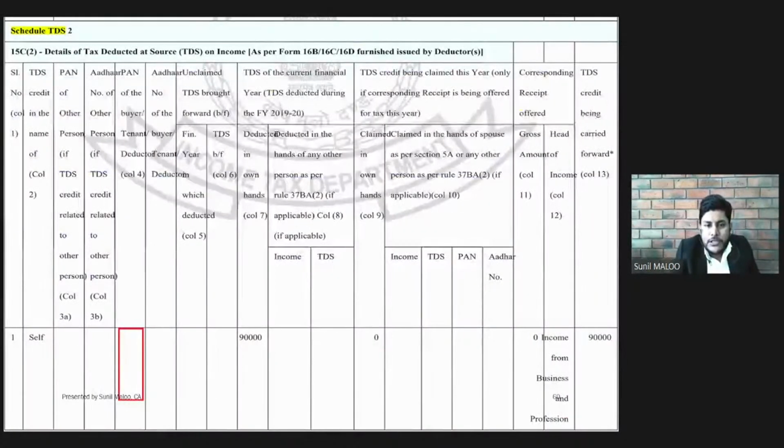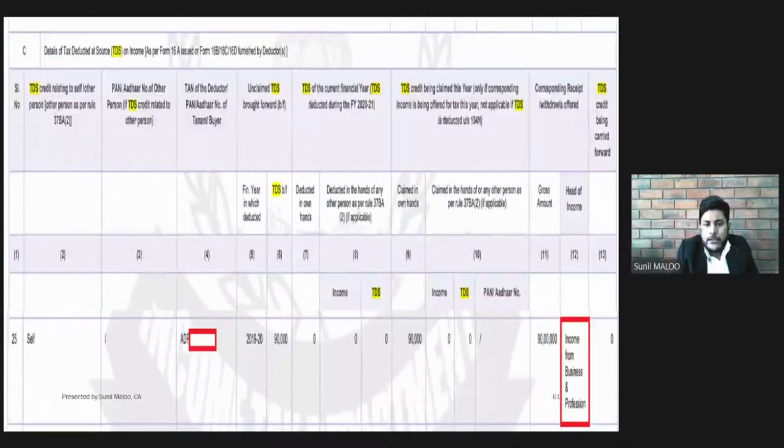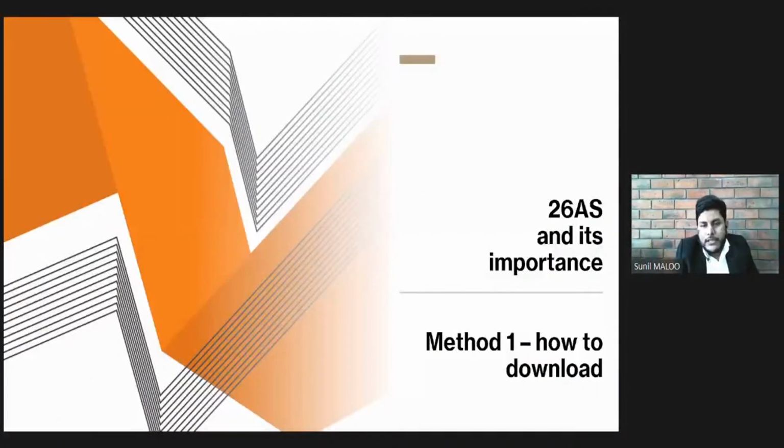So this is the procedure whereby we can carry forward the TDS and claim the credit of brought forward TDS. And also, while processing such kinds of returns, if we are putting the figures as unclaimed TDS brought forward from previous year, whatever year we punch here, the same amount will be matched with the 26AS of that year. So ultimately credit will be given for the same.